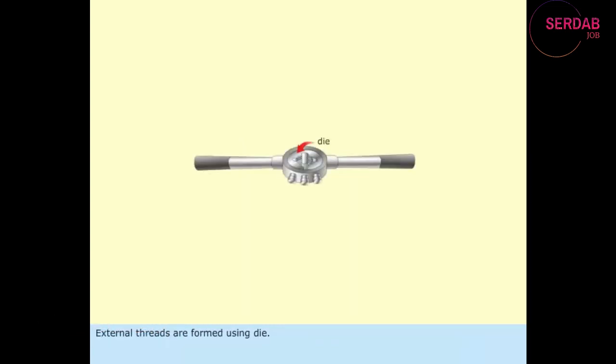In this exercise, you will learn how to form external threads in a mild steel MS pipe. External threads are formed using die. The tool used for holding the die is known as die stock.